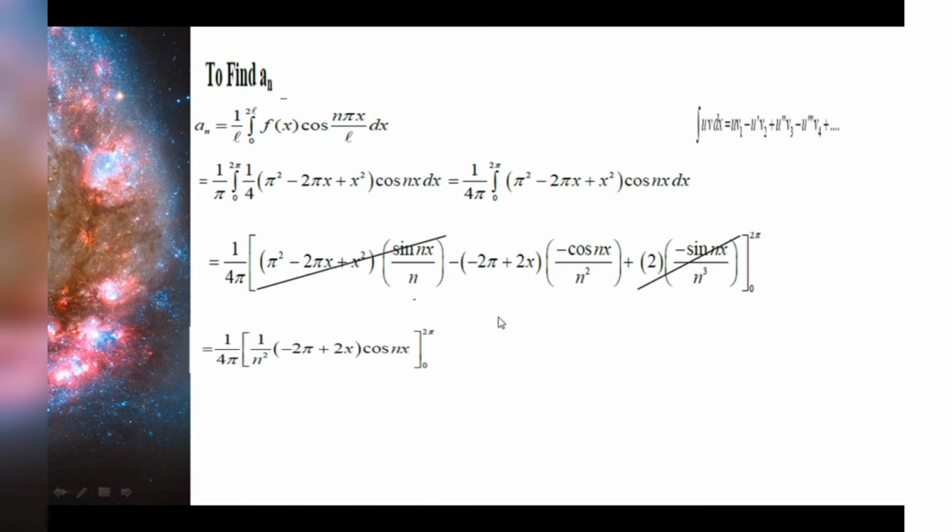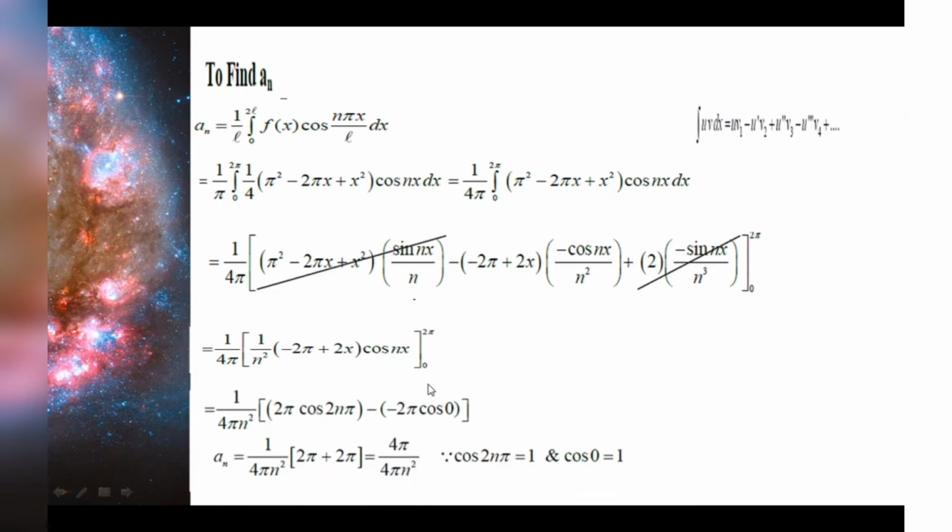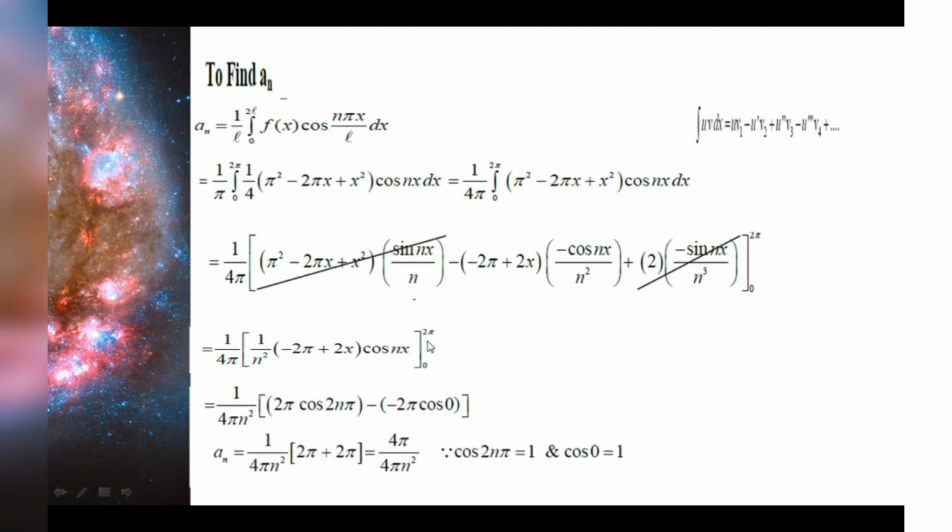So let's go to the next step, that is 1 by 4 pi. So you're having 1 by n squared, then minus of minus 2 pi plus 2x into cos nx. This minus and this minus will make it plus here, right? And already we have taken an n squared. Now we are going to apply the limits. The upper limit is 2 pi and the lower limit is 0. So this is 1 by 4 pi n squared, and now we are substituting x as 2 pi and x as 0.